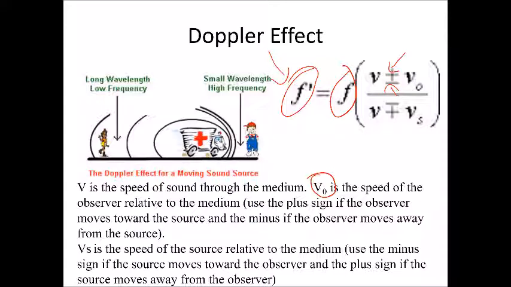But the Doppler effect accounts for something like if you're standing still and an ambulance comes past you. As the ambulance approaches you, those sound waves get crunched together. And what you hear is a frequency that's higher than what the ambulance is actually creating. As the ambulance passes you, those wavefronts are moving further and further apart. So you actually hear a sound that is perceived to be lower in frequency than the actual sound that the ambulance is creating. And that's called the Doppler effect.